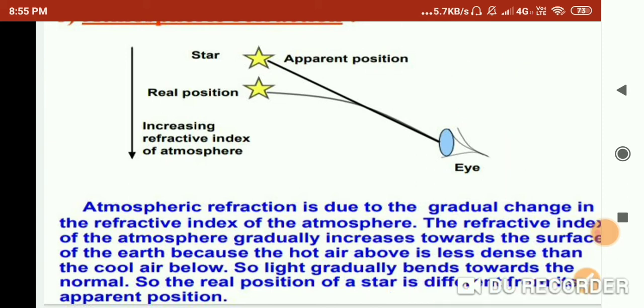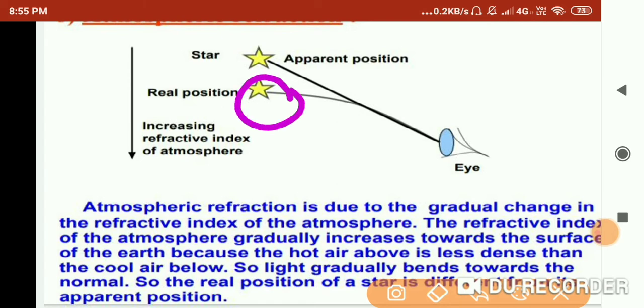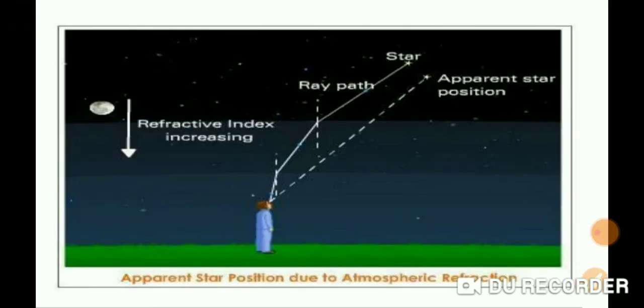So light gradually bends towards the normal, so the real position of a star is different from its apparent position. Here you can see that this is the star, its real position, but because of atmospheric refraction, the apparent position appears slightly above the real position. So the position is different. Now there are some phenomena based on atmospheric refraction, like the apparent position of a star due to atmospheric refraction.